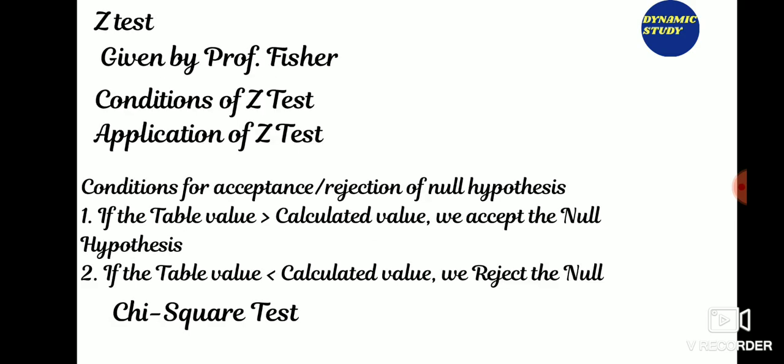Now the z-test was given by Professor Fisher. This is applied to compare sample and population mean to know if there is a significant difference between them. This is used when the coefficient of correlation is not zero. Location tests are the most familiar z-tests. The z-test based on the standard normal distribution is also called the standard normal deviate test, standard normal test, approximate test, or large sample test.